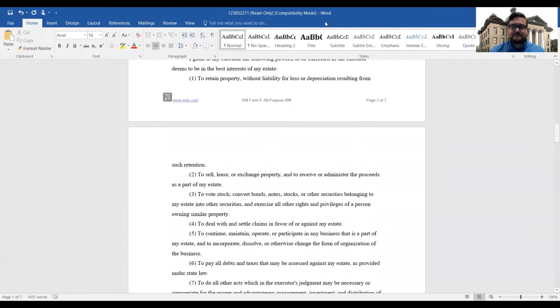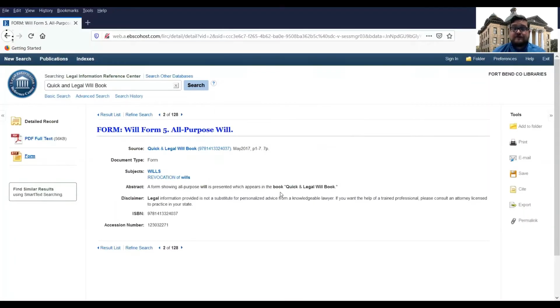Let's move on. That's a quick look at one of those forms in RealText format. Again, you can also print the form. You can also email it to yourself for access from home. And then, of course, you can save it and download it to a flash drive if you would prefer that. Okay, so let's go back to the main screen.